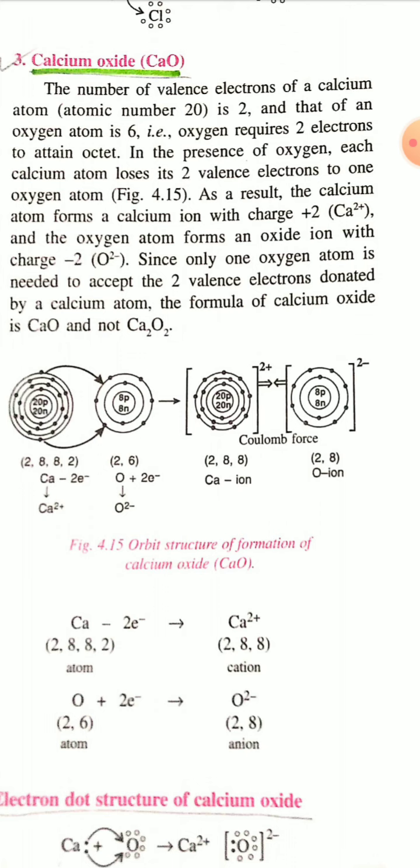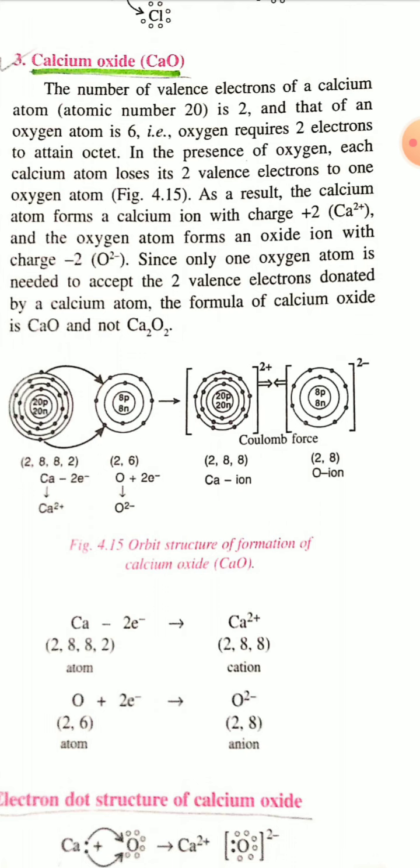First shell 2 electrons and second shell 8 electrons, after gaining 2 electrons from the calcium atom. So after transferring 2 electrons from calcium to oxygen, each ion has an octet in the valence shell. That's why each ion attains the stable electronic configuration of a noble gas.